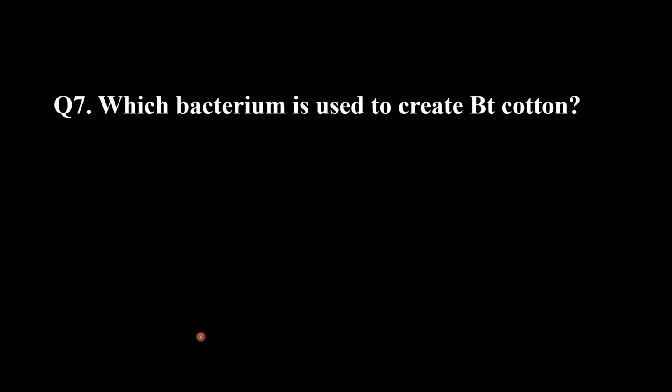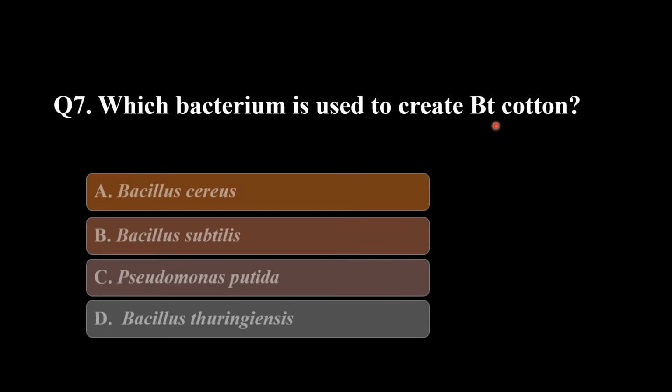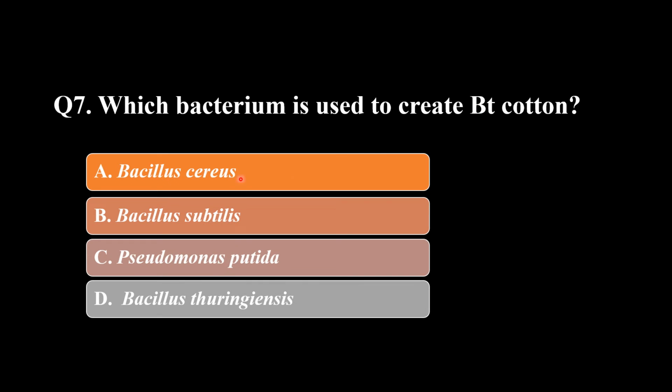So the next question is, which bacterium is used to create Bt cotton? Right, so these are the microorganisms. The options are Bacillus cereus, Bacillus subtilis, Pseudomonas putida, or Bacillus thuringiensis. The answer is Bacillus thuringiensis.